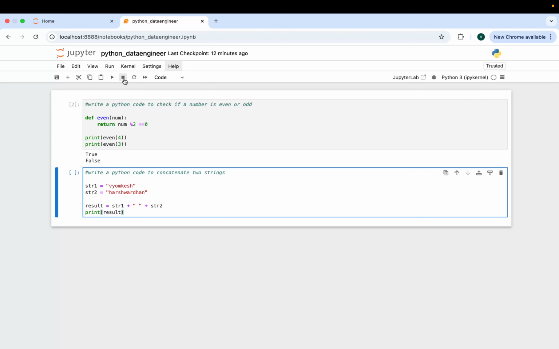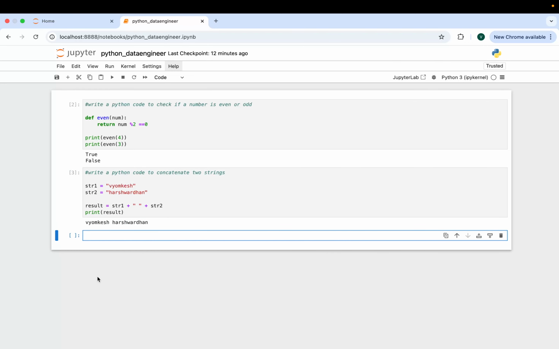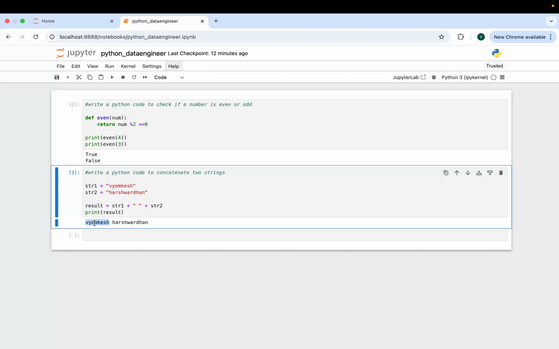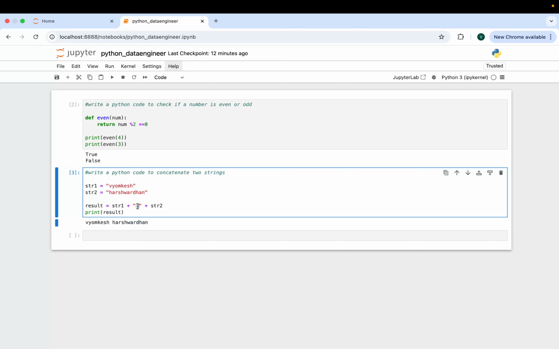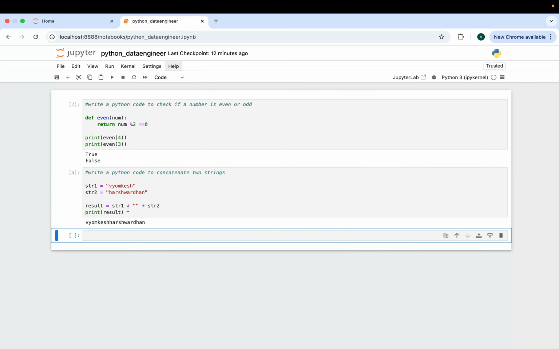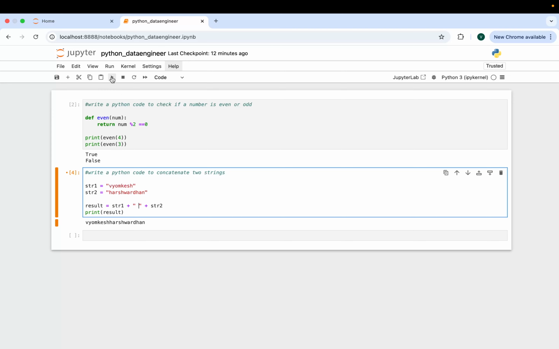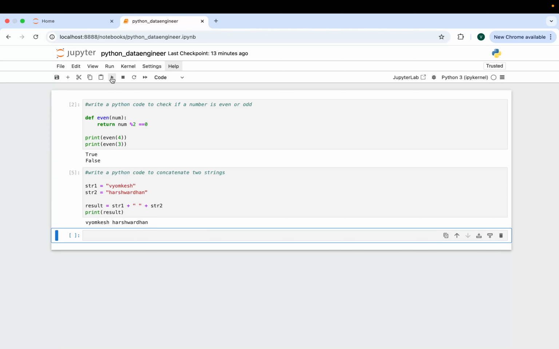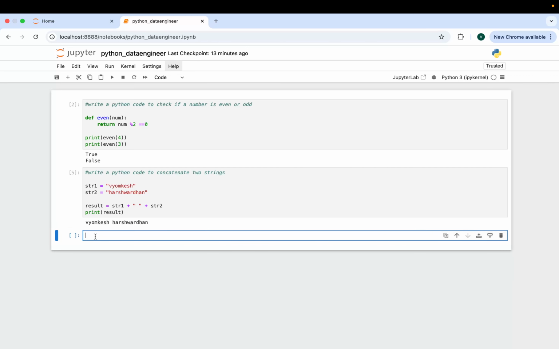Let's see. We can see that it has already printed the string in a single line. And there is one thing I am going to highlight: you can see that I have taken a space inside the double inverted commas. If you don't want a space between Vyomkesh and Ashwardhan, and we remove this, it will not print it. You can see that it has removed the space also. But it's better to give a space, because it looks good.